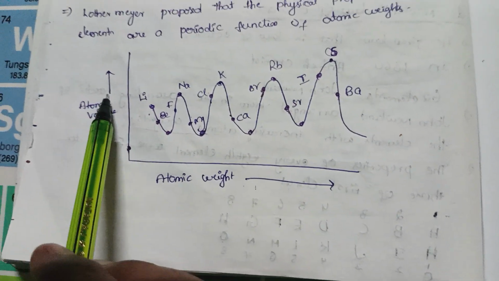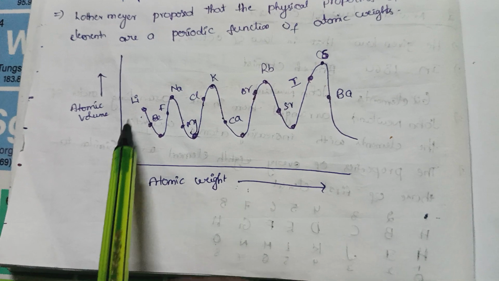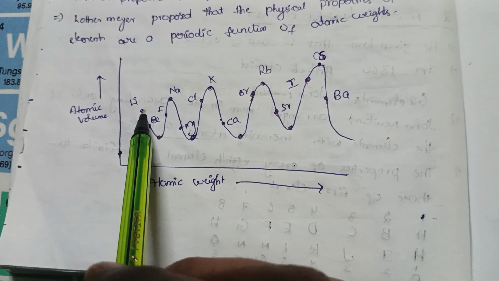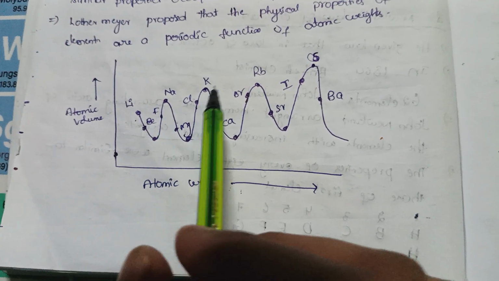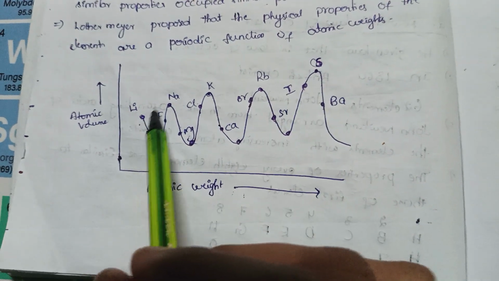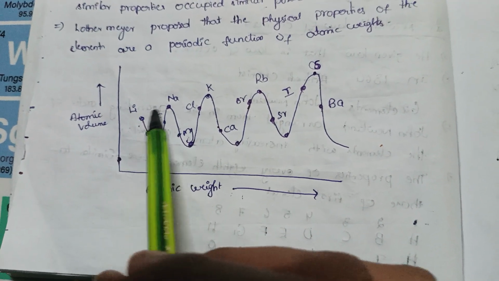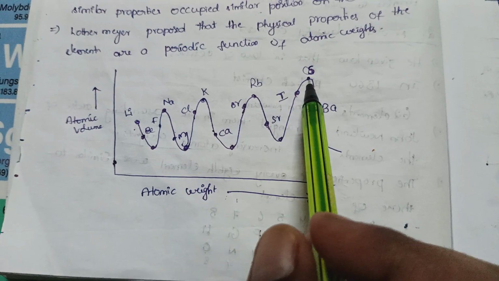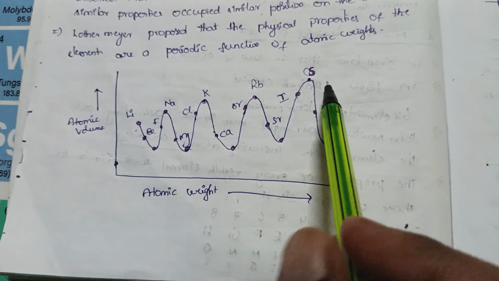According to Lothar Meyer, when we plot the graph between atomic volume and atomic weight, we observe that elements with similar properties occupy similar positions in the curve. Alkali metals like lithium, sodium, potassium, rubidium and cesium occupy the peak positions.